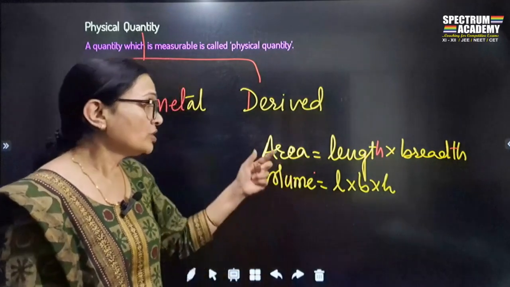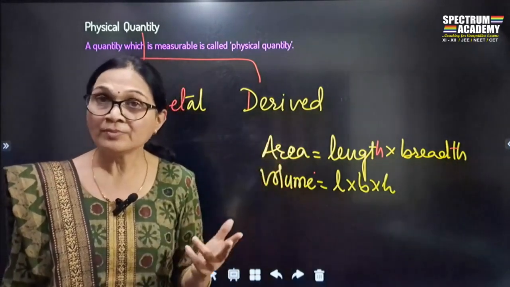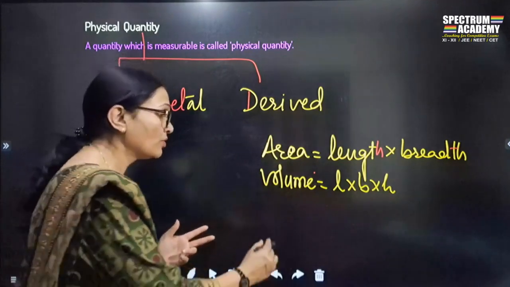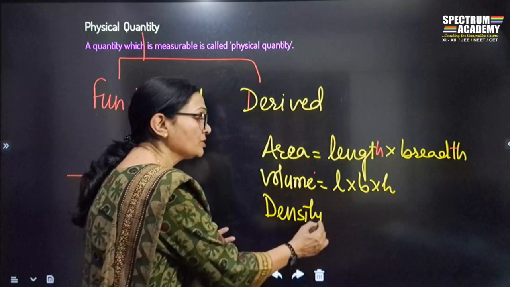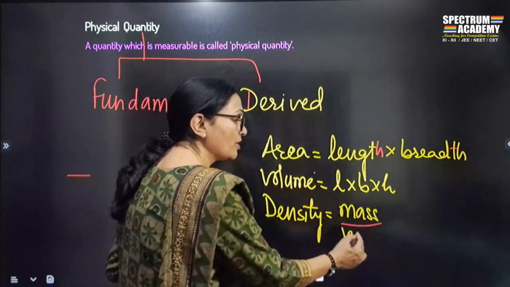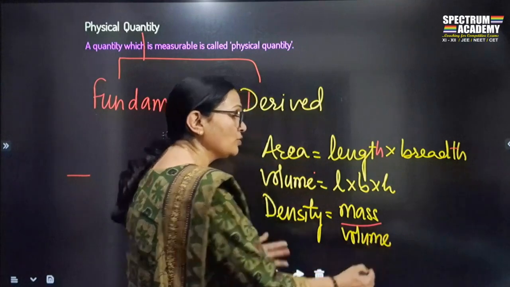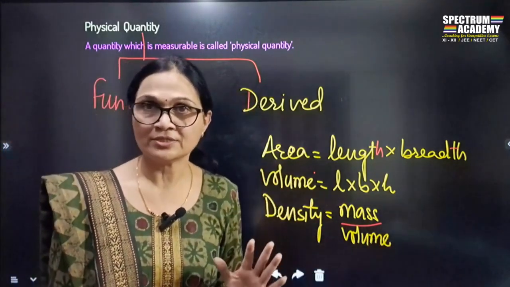Okay? So this area and volume, and if I ask you the density of water, then also you can't find it directly. For finding out the density of water, you're going to find out the mass first, then you're going to find out the volume, and then use the formula mass upon volume to get the density.